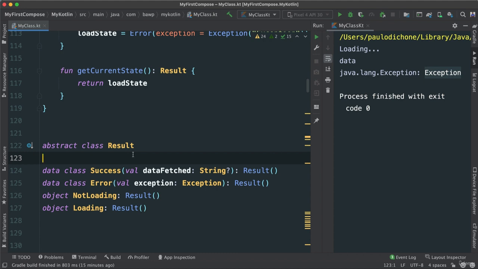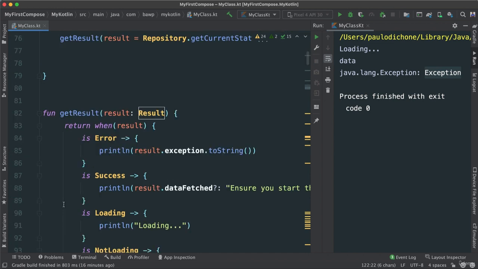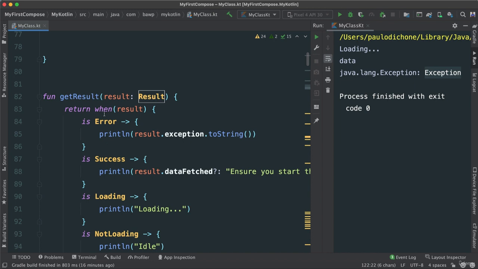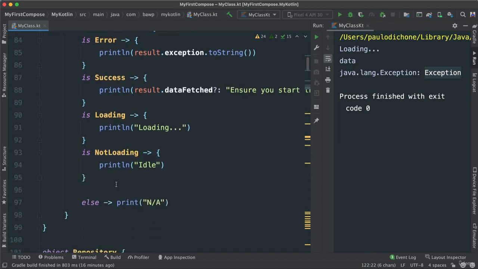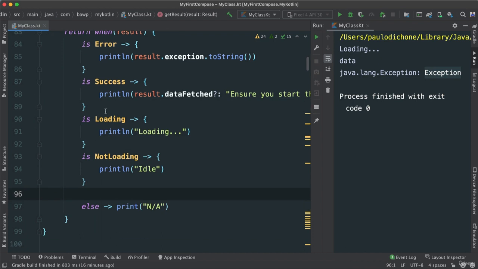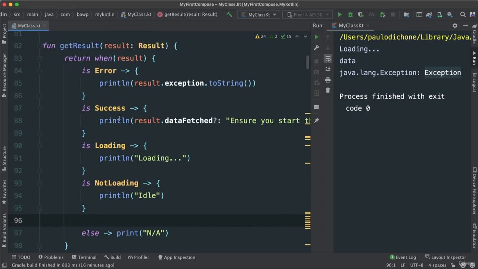However, we notice by extending our result abstract class here, we acquire this liberty, which is being able to emit information, emit data as we go through in our state machine. So we can present the states differently. But then we notice that we have an issue inside of our when expression here, because now we have to pass an else, because the compiler assumes that all these states are not exhaustive, meaning it assumes there must be more than what we have added here. That's why we must pass an else.